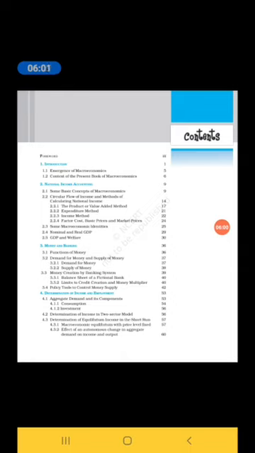Come to the third chapter, that is money and banking. So here we learn the meaning of money, how money emerged, what are the functions of money, demand for money and supply of money.